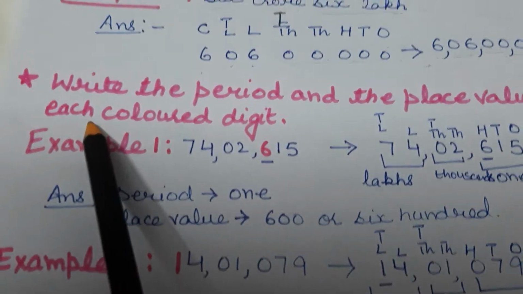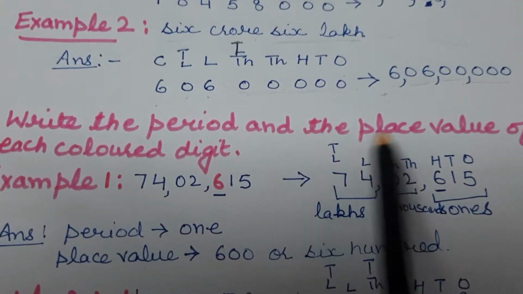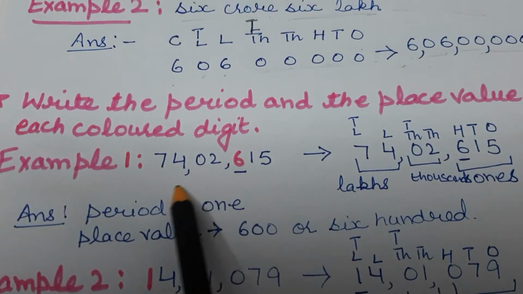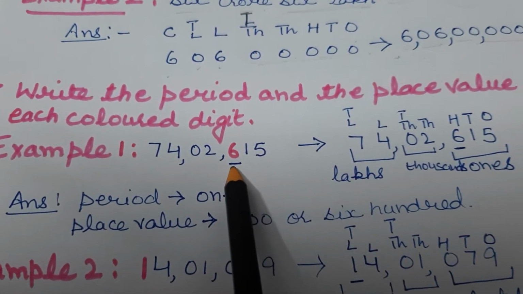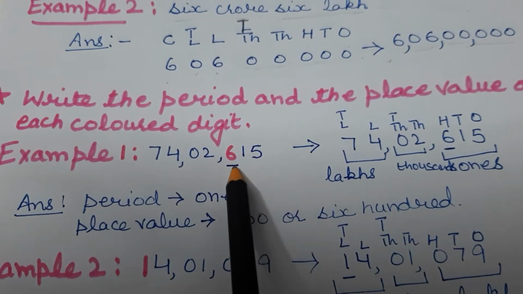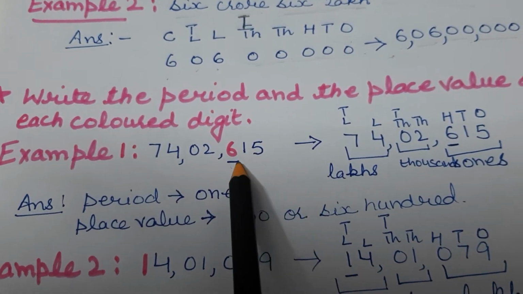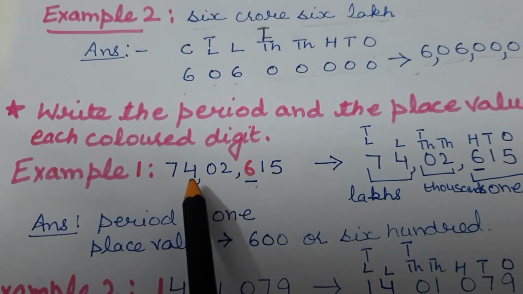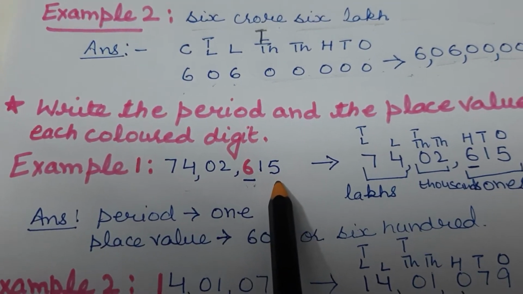Next type is: write the period and the place value of each colored digit. In your statement, one digit is given colored. You have to write its period and its place value. So this is your statement.